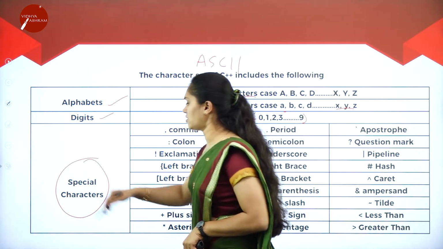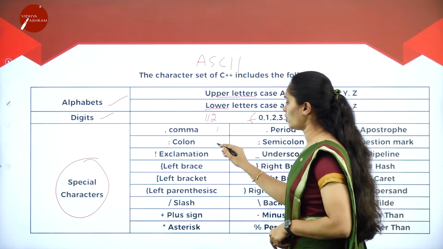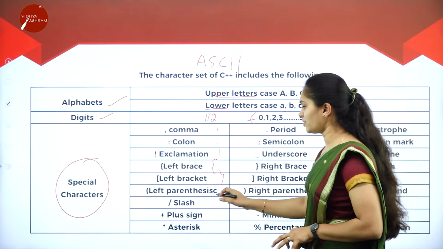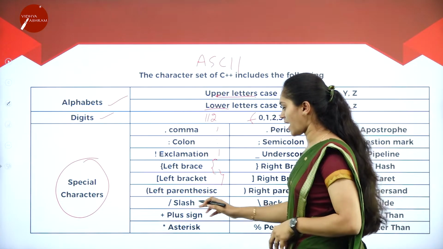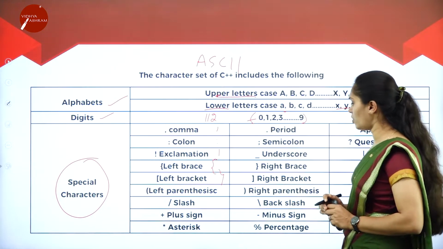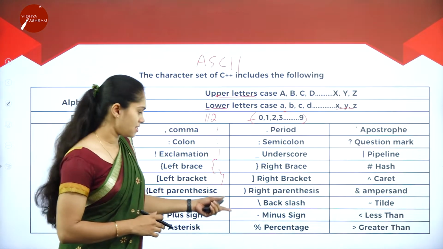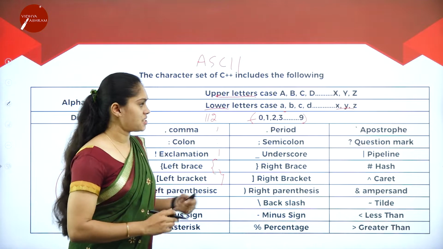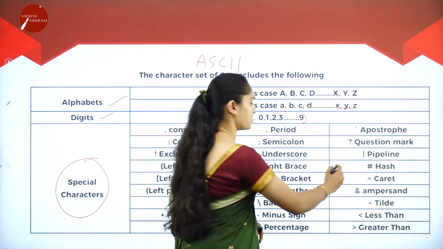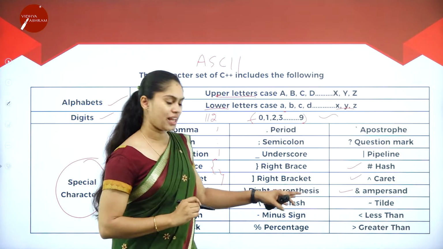And we have special characters. What are the allowed special characters that we can use? Here we can use comma, colon, exclamation symbol, left braces, right braces, left parenthesis, slash, plus symbol, asterisk symbol, the dot operator that is period, semicolon, underscore, right angular bracket, right parenthesis, backslash, minus symbol, percentage symbol, apostrophe, question mark, pipe, hash symbol, caret, ampersand, tilde symbol, less than, greater than.